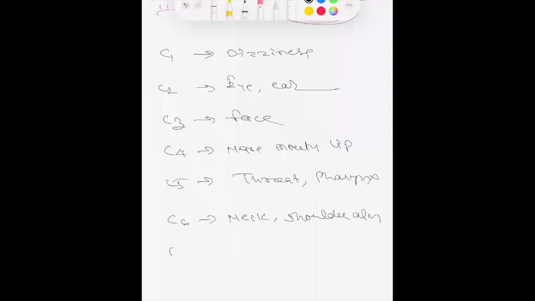And C7 is the arm and thyroid. This is a very important chart which we should always remember. And needling in this area, that's why the REN line is very important. With the help of these vertebrae, we can treat multiple disorders.